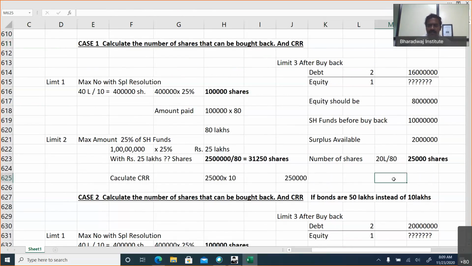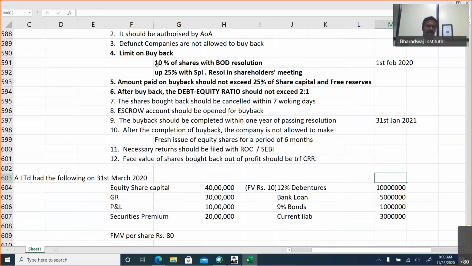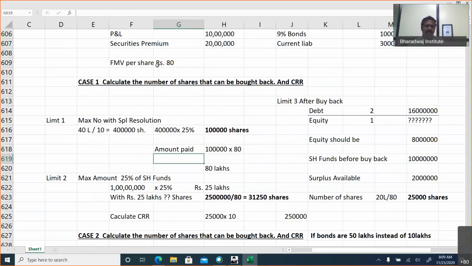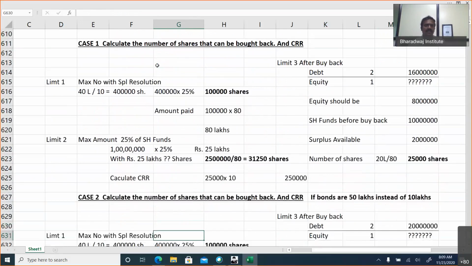You look at the percentage of shares bought back. We are purchasing only 25,000 shares out of total 4 lakh shares. It comes to 6.25%. Up to 10% we can buy with board resolution. You can pass a special resolution, but you cannot buy more than 25,000. So why are you convening unnecessarily an equity shareholders meeting and asking them to come for the meeting? You can pass a special resolution also, but this company, as per company law, cannot buy more than 25,000 shares.